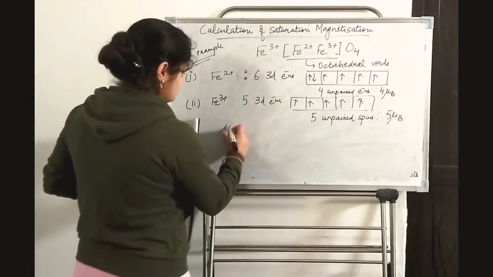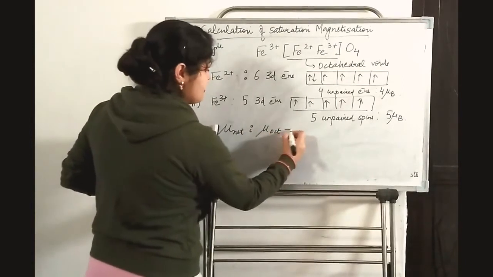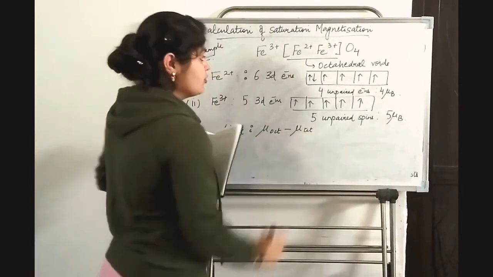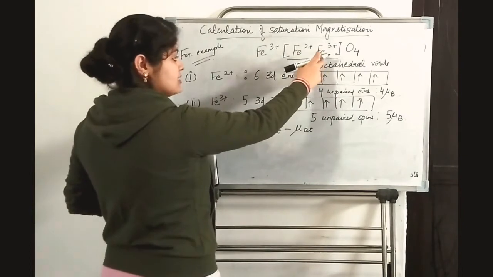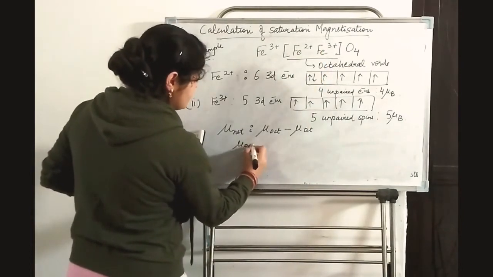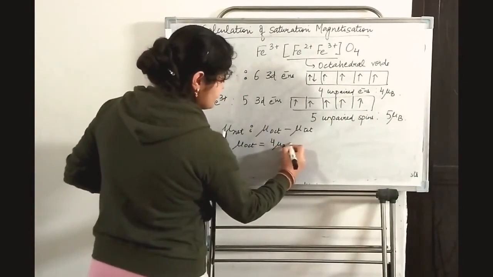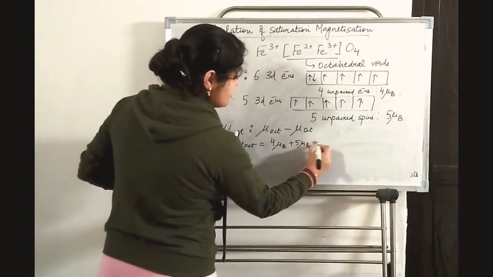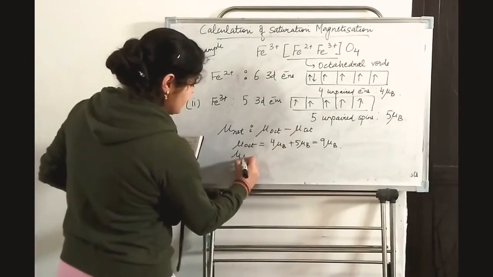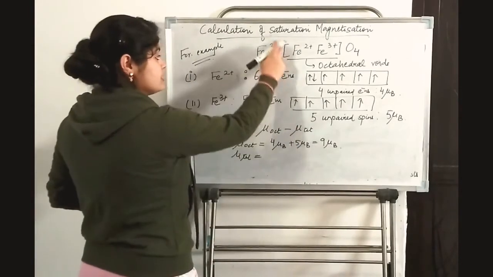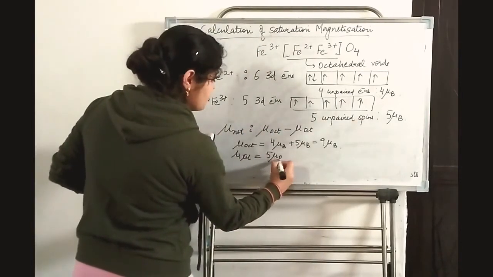Now the net magnetic moment is the octahedral magnetic moment minus the tetrahedral magnetic moment. Which ions occupy octahedral voids? Fe2+ plus Fe3+. So the octahedral magnetic moment becomes 4 μB plus 5 μB, which is 9 μB. The tetrahedral magnetic moment is only because of the Fe3+ ion, which has 5 μB contribution.